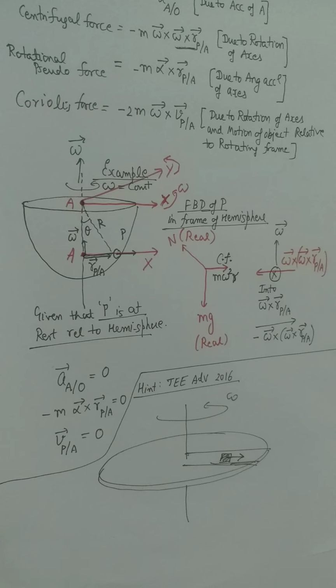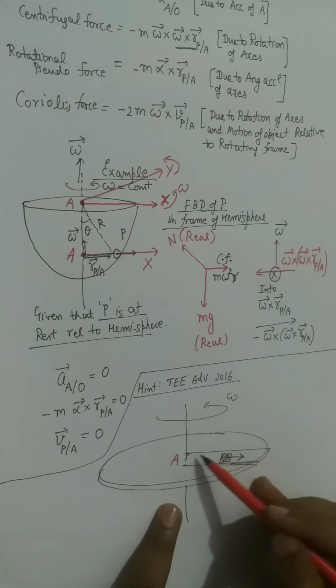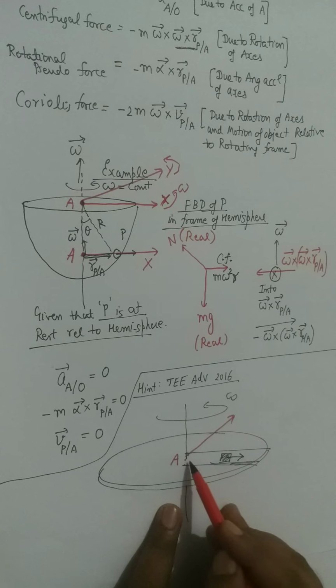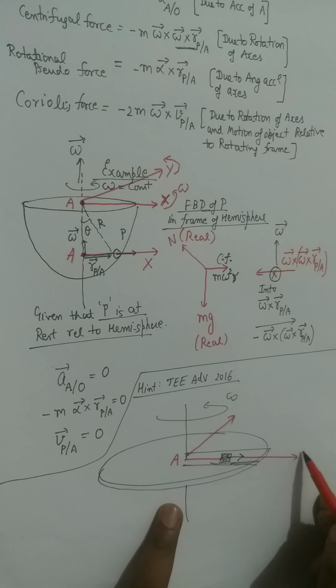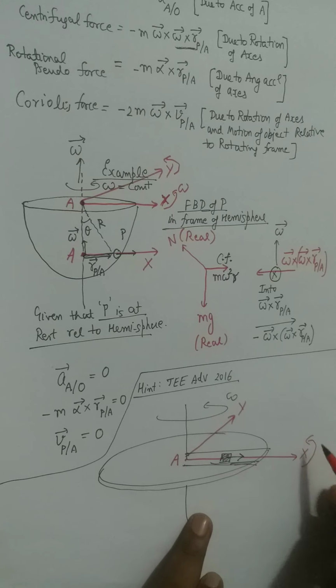So now look, what forces do we need to consider? Suppose this A is the point and coordinate axes X and Y are attached to the table, so these axes are rotating.